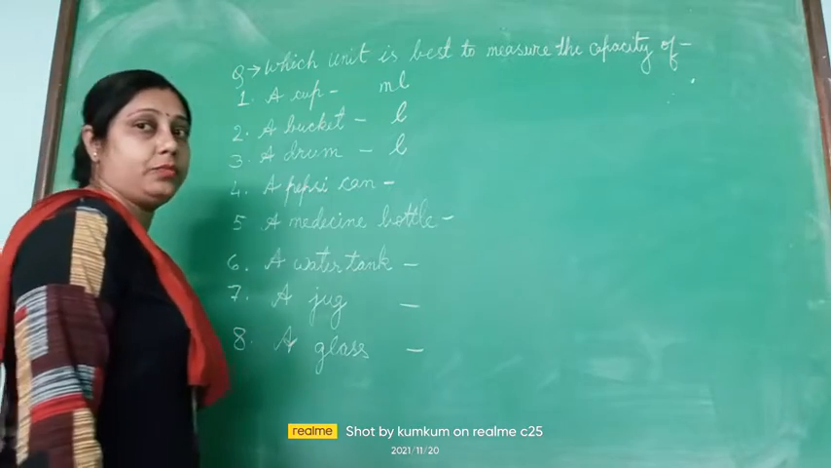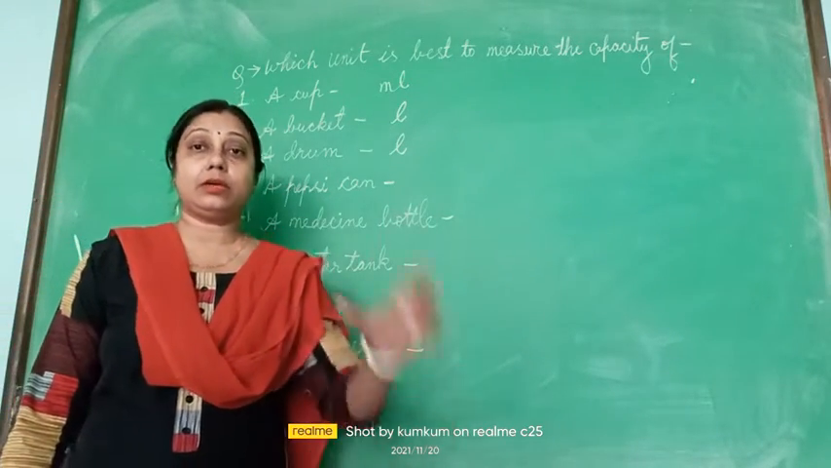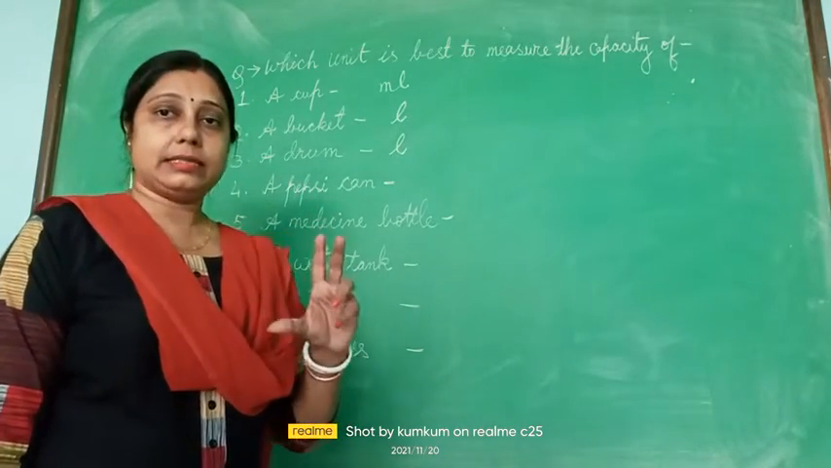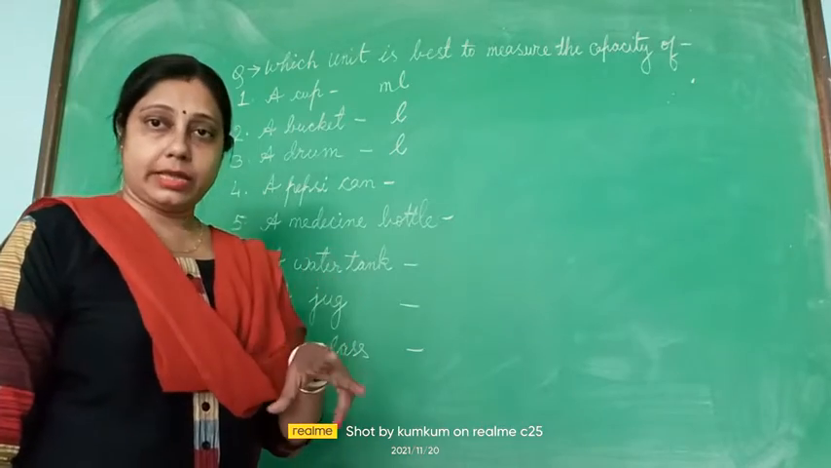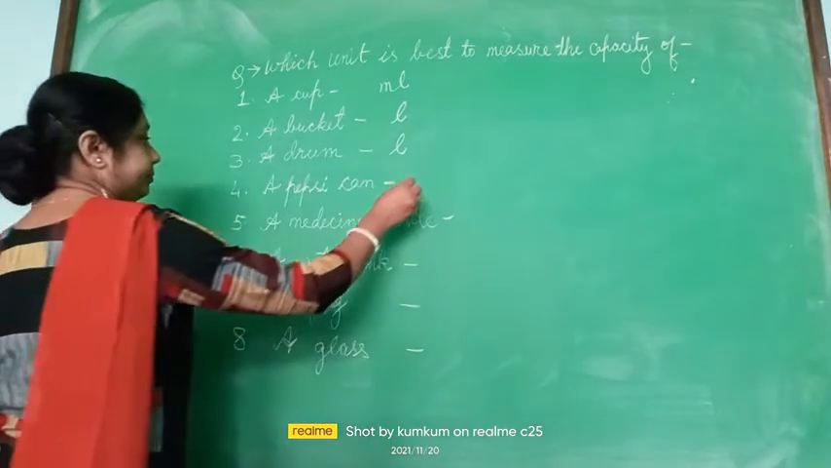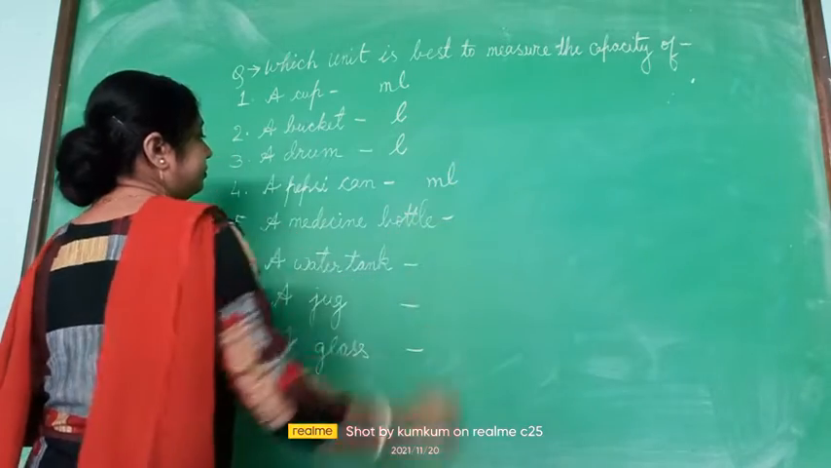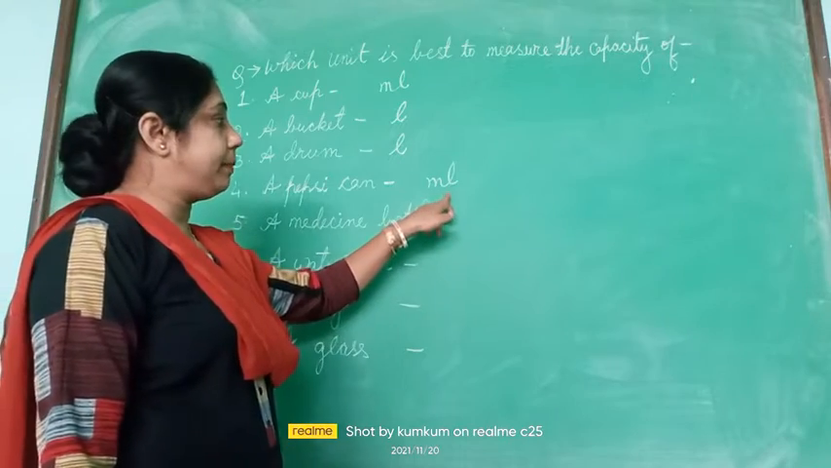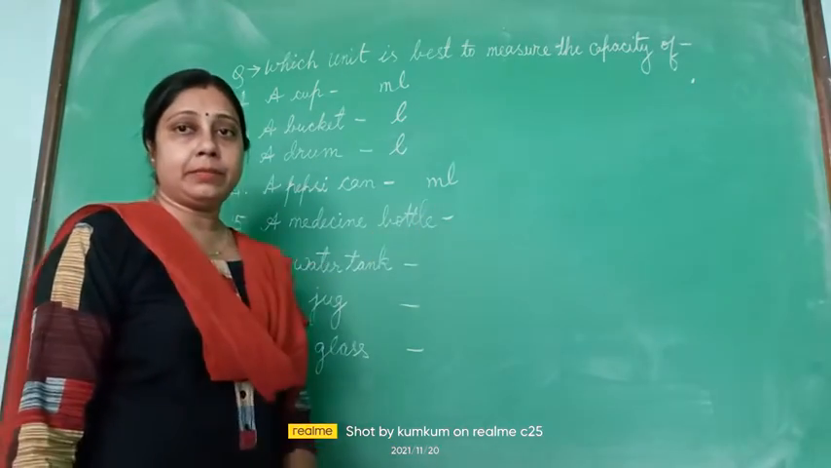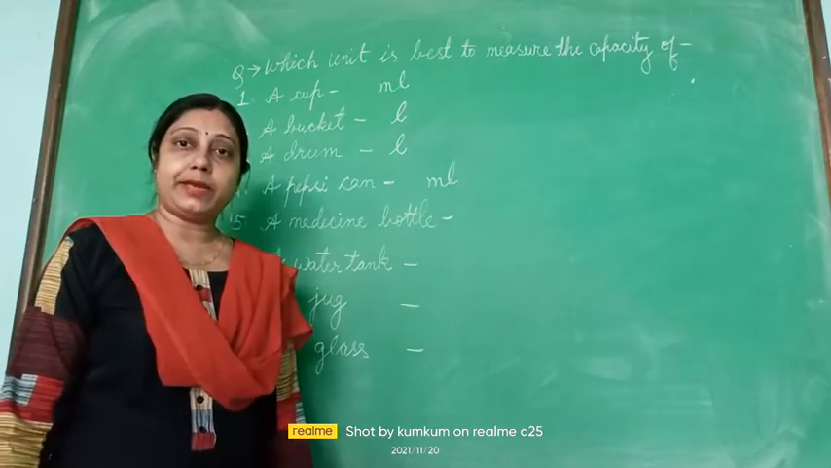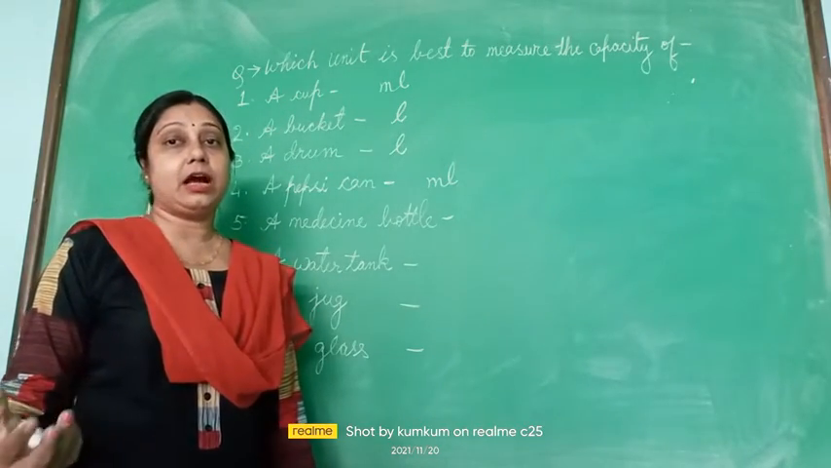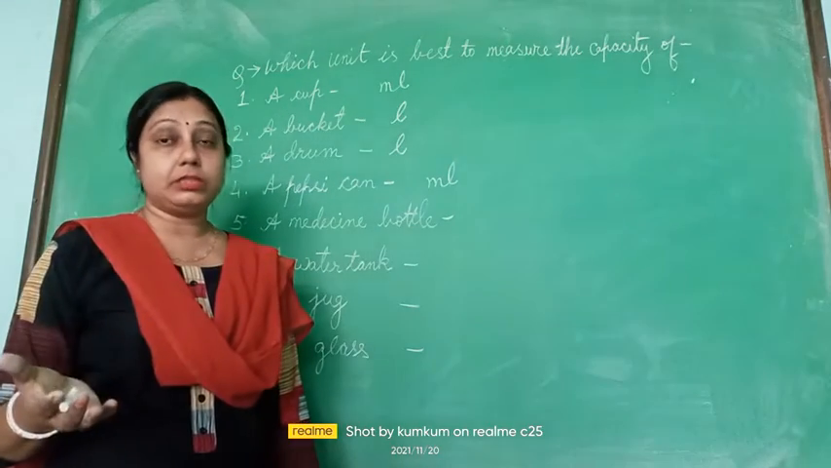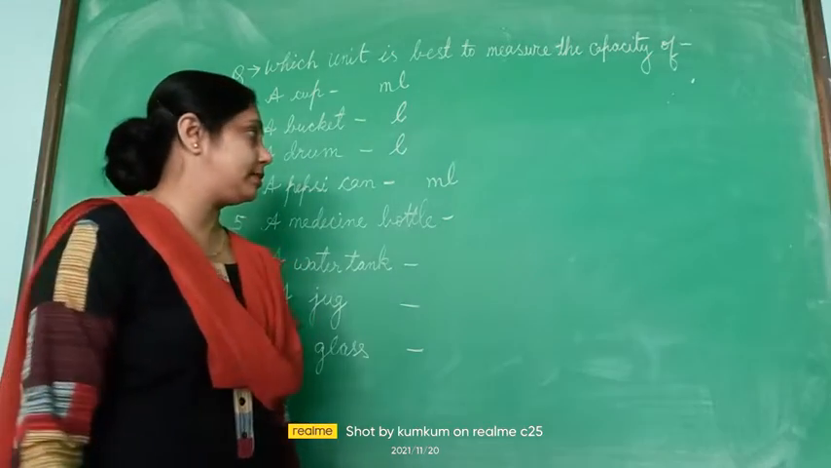A Pepsi can. When you have a cold drinks bottle, have you seen the Coke can or Pepsi can? They are smaller in size, so they hold less liquid capacity, and they are measured in milliliter. Milliliter is written as small m and l together, so ml means milliliter. You have to learn the spellings of liter, milliliter, kilogram, gram, meter and centimeter, because you may be asked to write the full spelling.